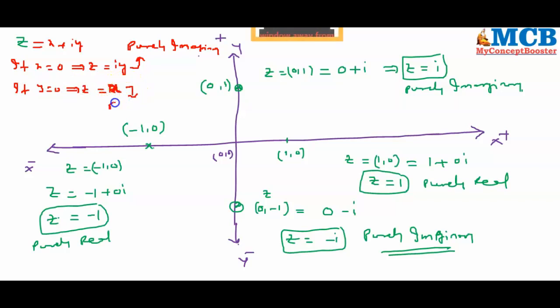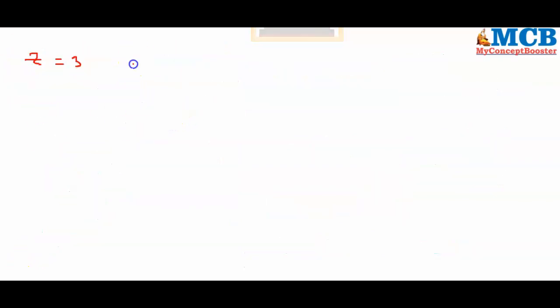This is called purely real. So, if x is equal to 0, that is real part equal to 0, it is called purely imaginary. If imaginary part is equal to 0, it is called purely real. Got it? So, you should write it as purely real.